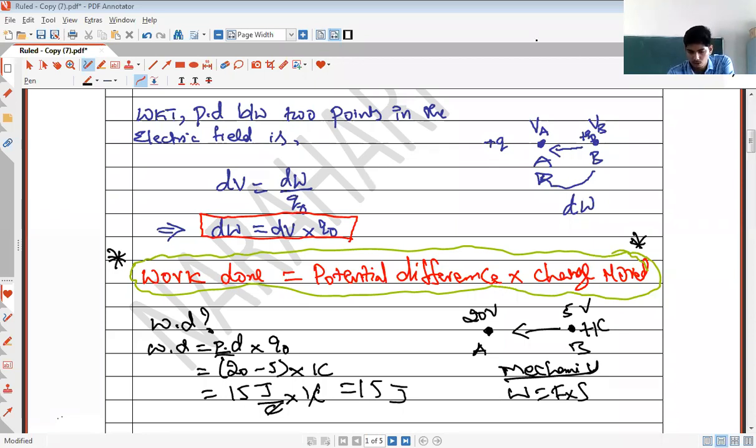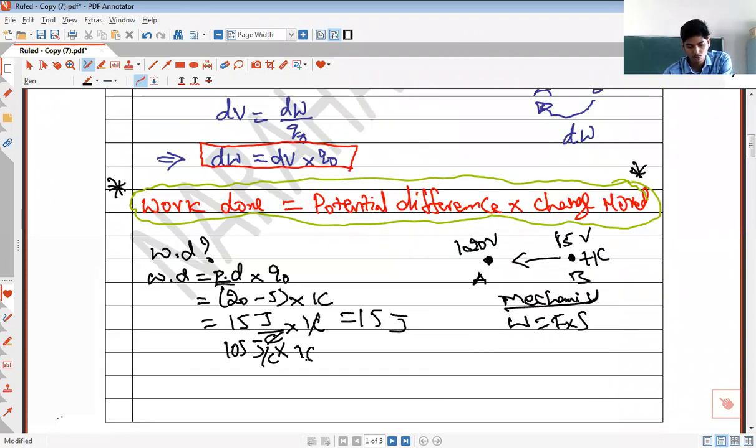Okay, look, I'll increase this. I'll make this point at 15 volts and I'll make this at say 120 volts. What happened to the potential difference between the 2 points? This point is at 15 volts and this point is at 120 volts. So the potential difference becomes 105 volts. So 105 joule per coulomb is the potential difference, into the charge moved, the same 1 coulomb. Coulomb and coulomb get cancelled, so work done becomes 105 joules.